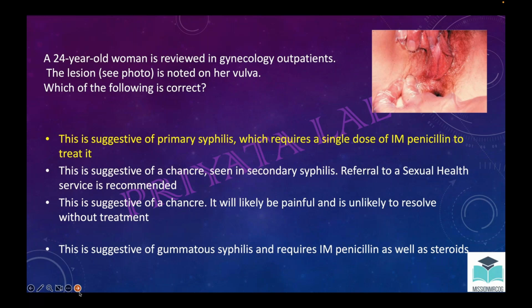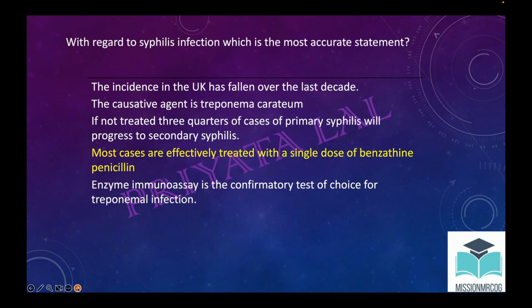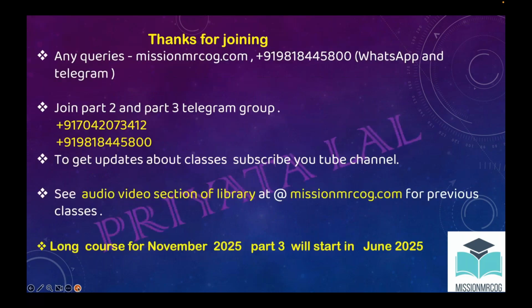With regards to syphilis infection, what is the most accurate statement? Incidence has fallen. The organism is Treponema pallidum. If not treated, a case of primary will progress to secondary. Most of the cases are effectively treated with a single dose of penicillin. EIA is a confirmatory test. So what should be the answer? Most cases, so this will be D, because benzathine penicillin is the treatment of choice and most cases will be treated according to that. That's it. Thanks for joining.